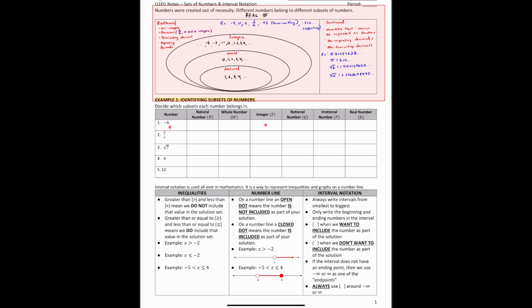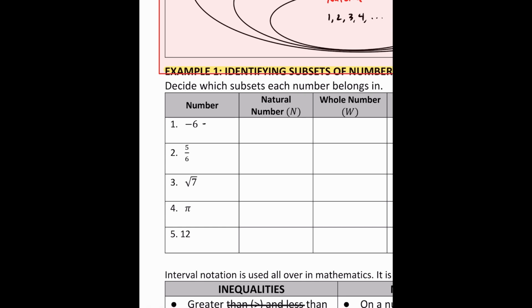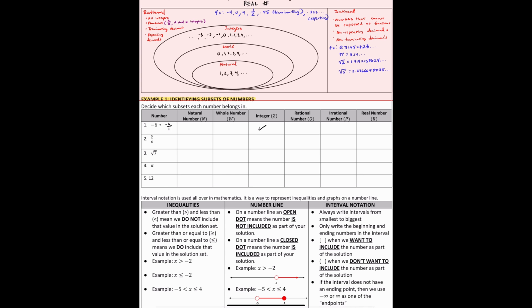But is -6 an integer? Well, integers contain 0, the natural numbers, and the negative whole numbers. So yes, I can definitely say that this is an integer. Is this number rational? Well, I can express -6 as -6/1. So we have -6 being an integer, we have 1 being an integer, and with those two numbers, I can create a fraction. So therefore, yes, -6 is rational.